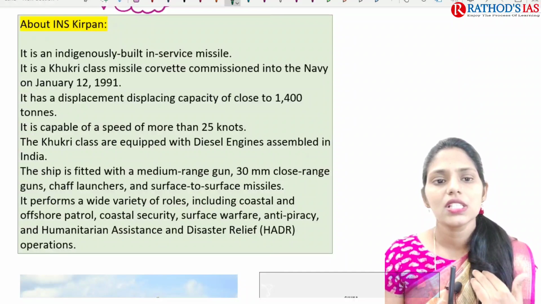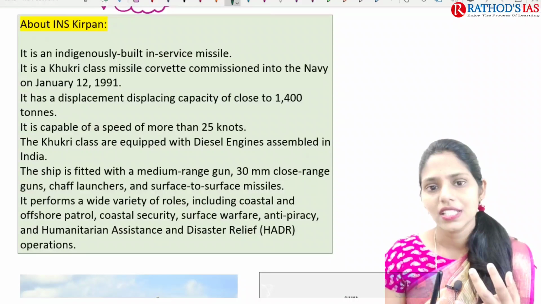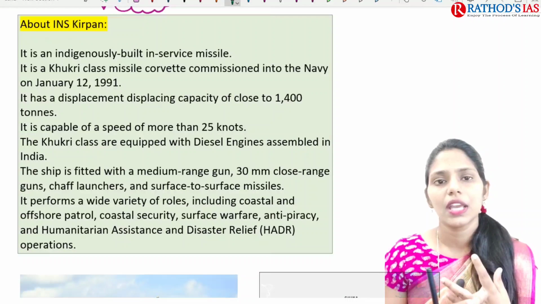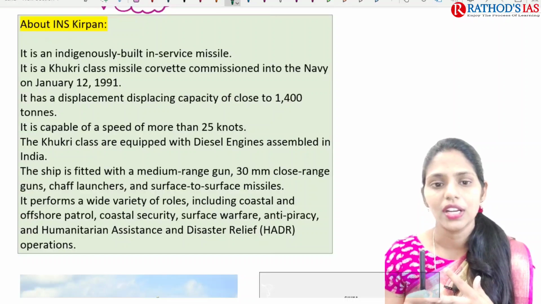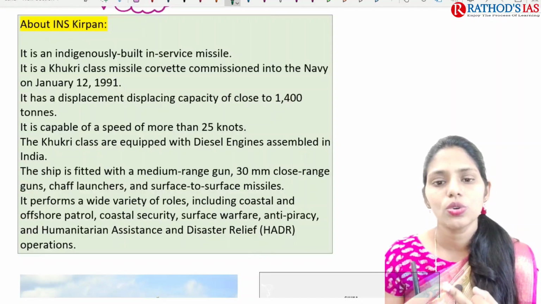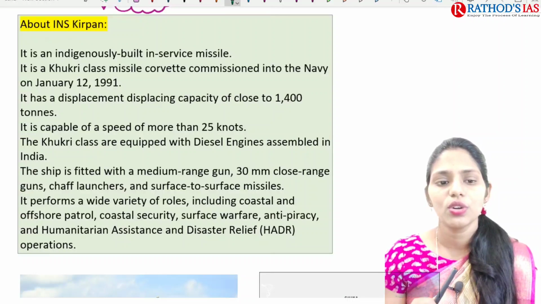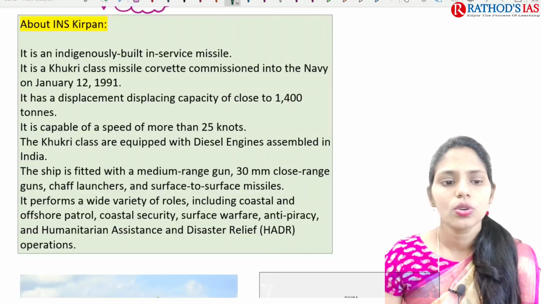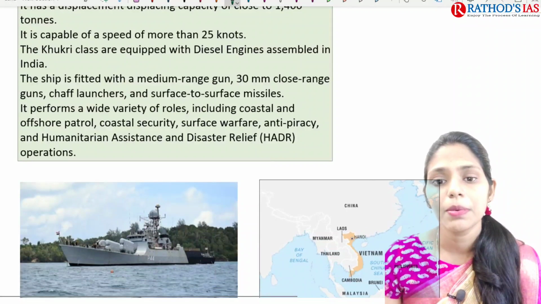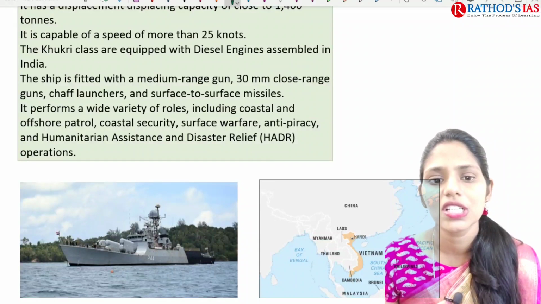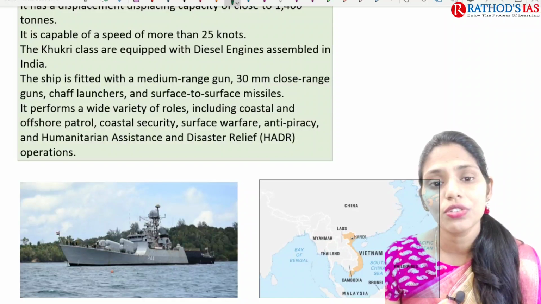It is an indigenously built in-service missile corvette. It belongs to the Khukri class, and it was commissioned into the Indian Navy in 1991. It has a displacement of 1400 tons, and the speed here is 25 knots. This ship is fitted with a medium range gun, 30 mm close range guns, chaff launchers, surface to surface missiles, etc., and has a variety of roles.